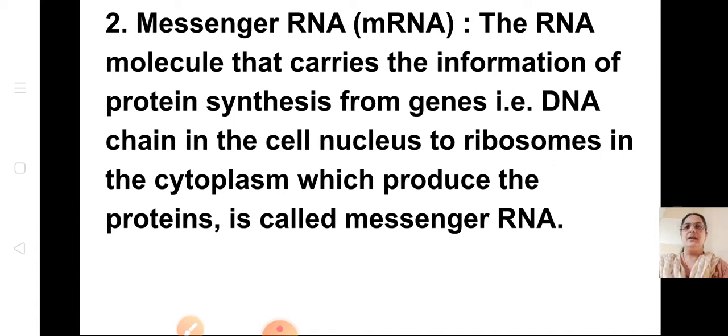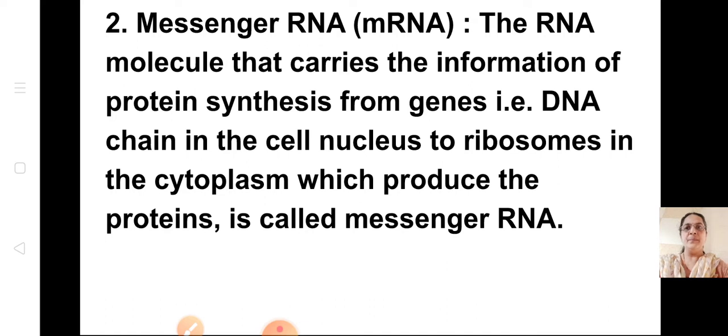See here, the RNA molecule carries the information of protein synthesis from genes. So genes produce some protein, and that message is carried by this mRNA. That is the message of protein synthesis. So from the DNA chain in the cell nucleus, what is there in the nucleus of the cell?